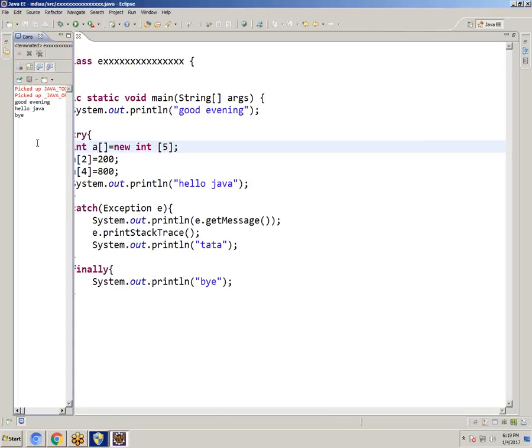Because we did not get any exception. That's why that block did not get executed. There is no exception, so it will not come to the catch block. There is no need. So that is exception only.